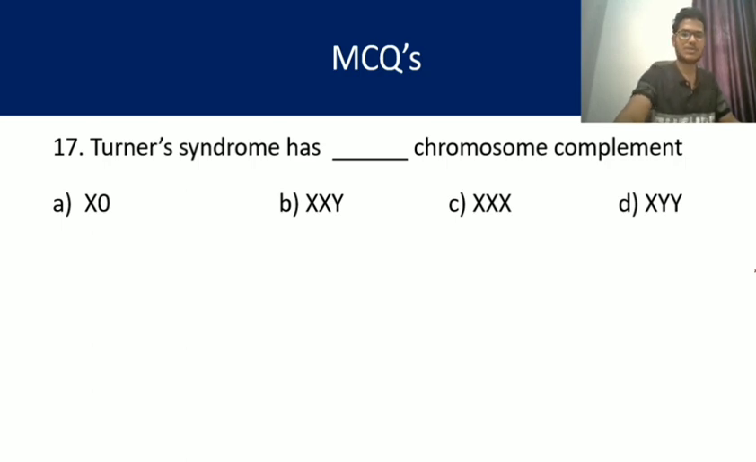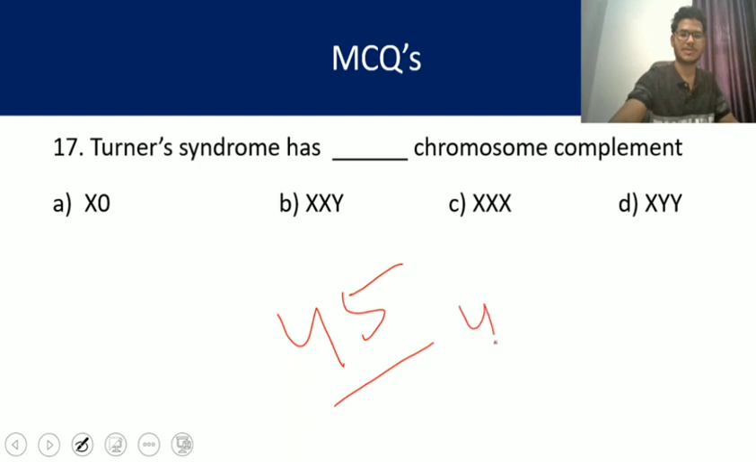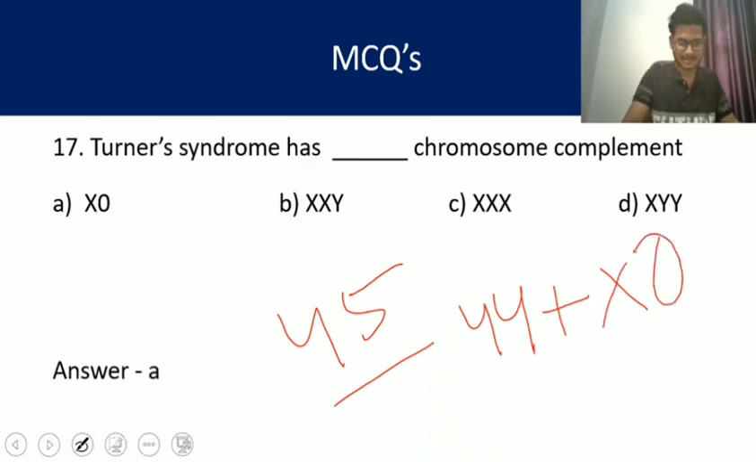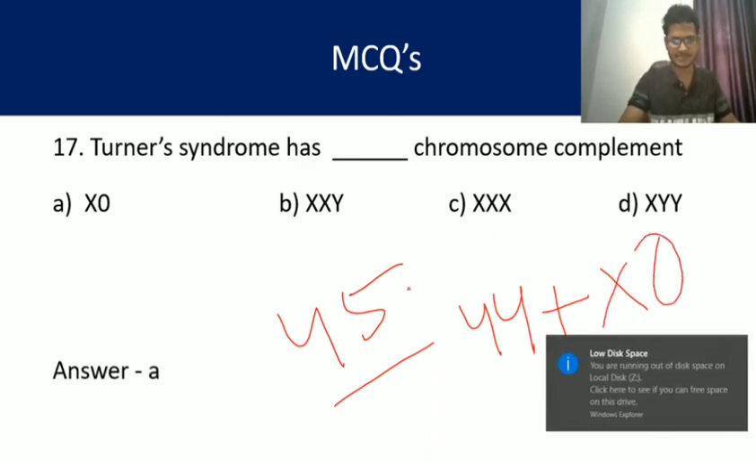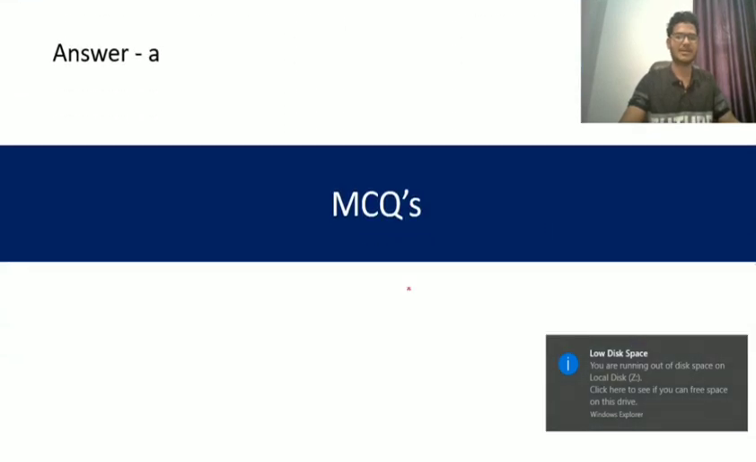So the total number of chromosomes in this case is 45: 44 normal autosomes, but only a single sex chromosome, that is X. So X0 is the answer. A is the right answer, my dear friends. So let's move on to question number 18.